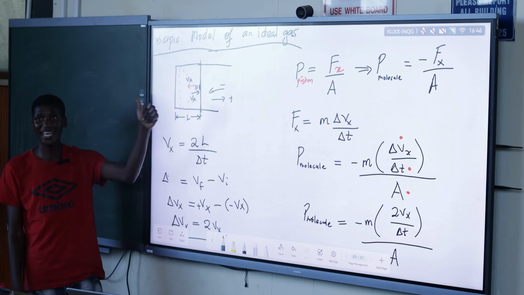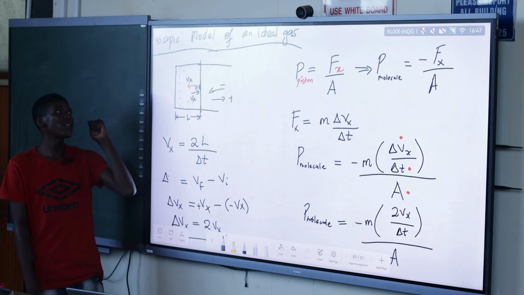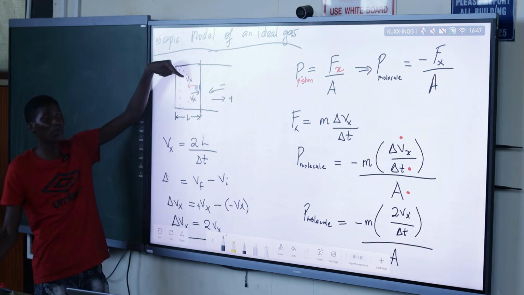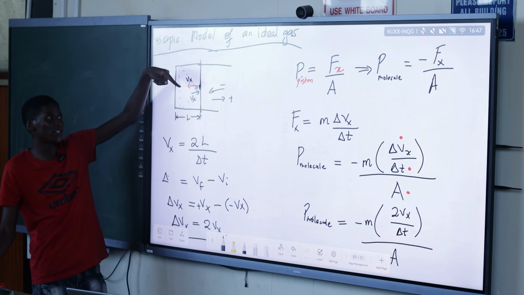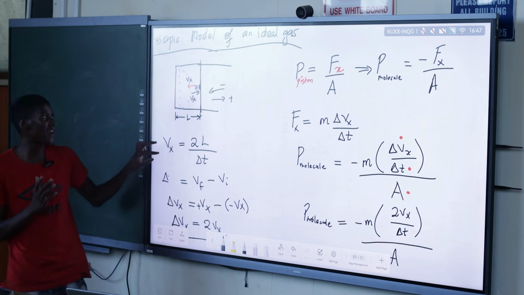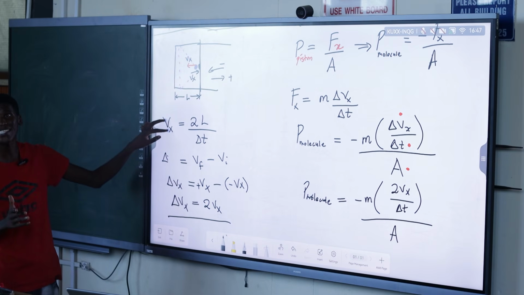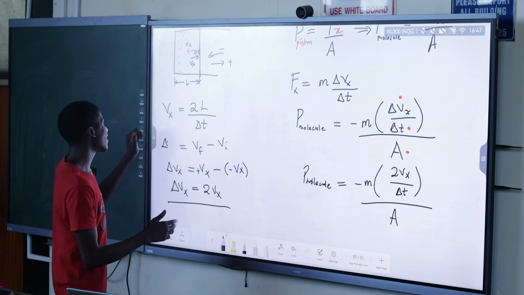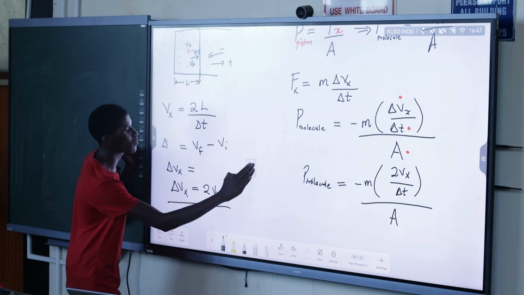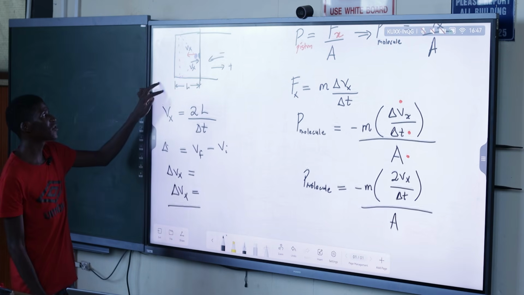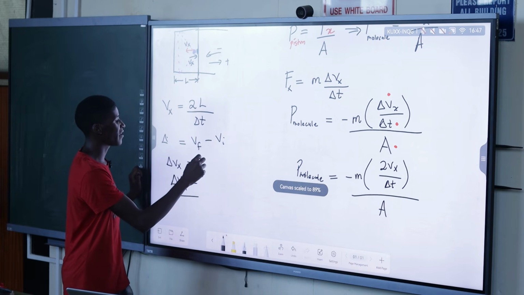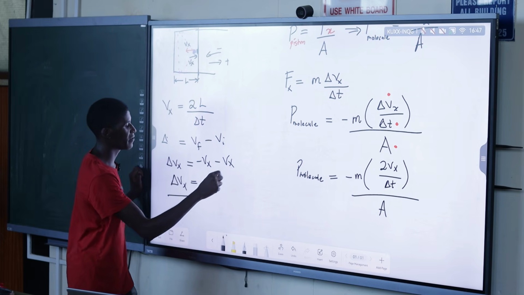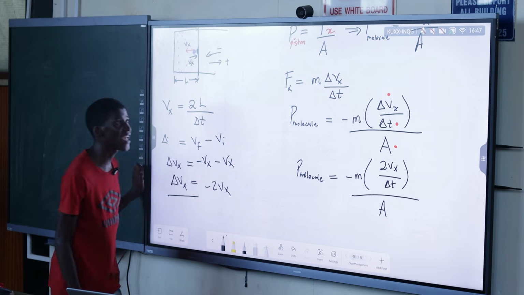Meaning it is now facing that other direction. So it means even our velocity vector, since it's facing that direction, this one must be negative and this one must be positive. So you define your final velocity and initial velocity, but at the end of the day, you must have that. So let's just use the convention of the textbook and say the final velocity is the one having the negative and the initial one having the positive, giving negative 2Vx.